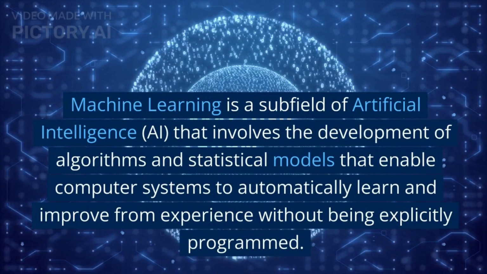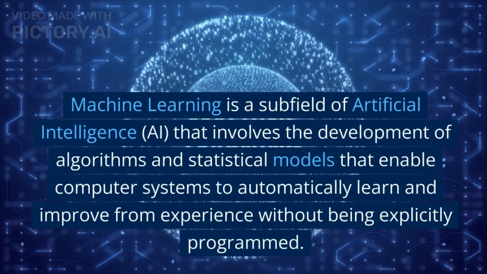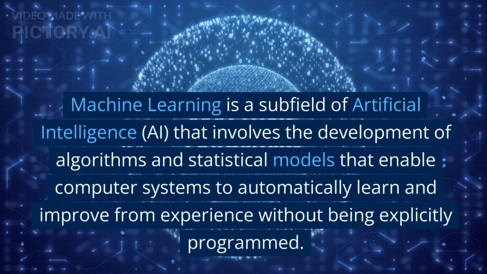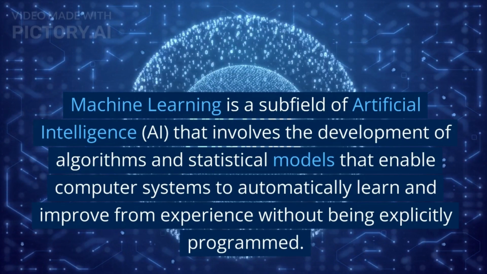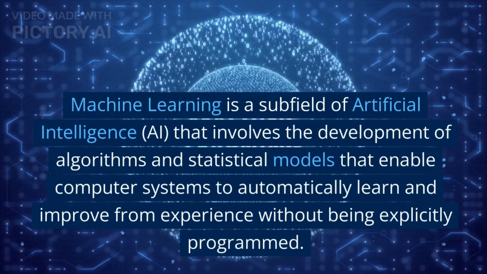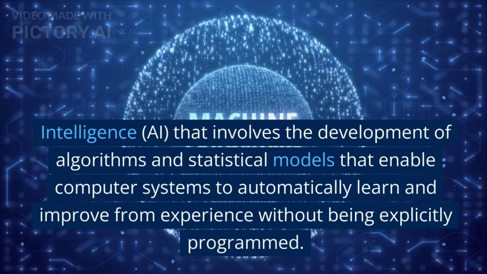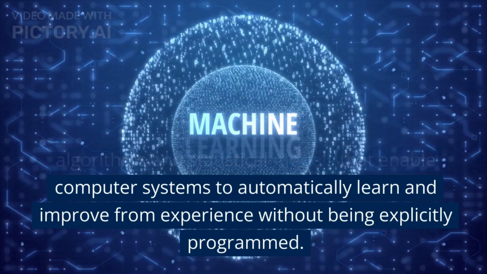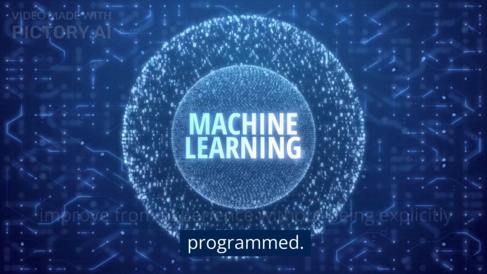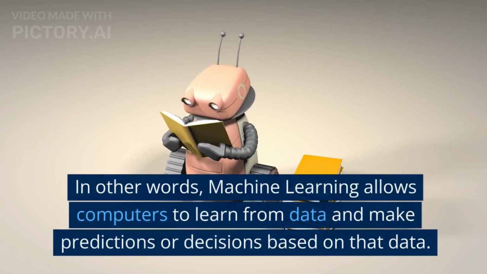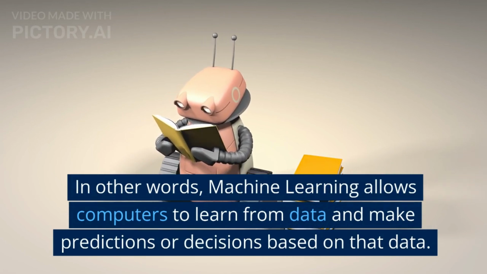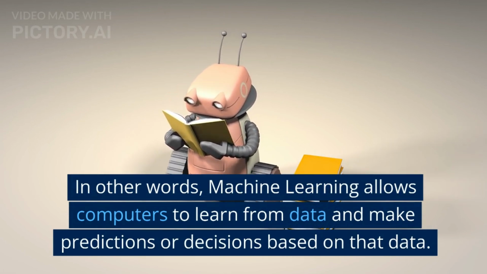Machine learning is a subfield of artificial intelligence, AI, that involves the development of algorithms and statistical models that enable computer systems to automatically learn and improve from experience without being explicitly programmed. In other words, machine learning allows computers to learn from data and make predictions or decisions based on that data.